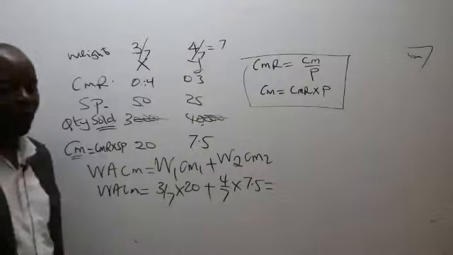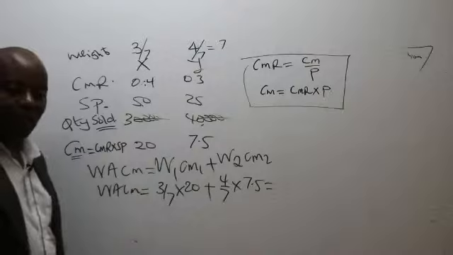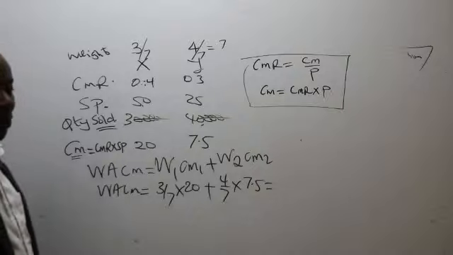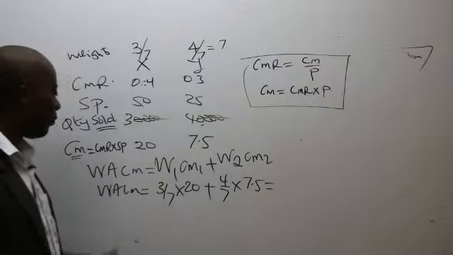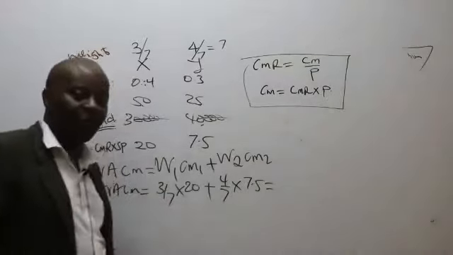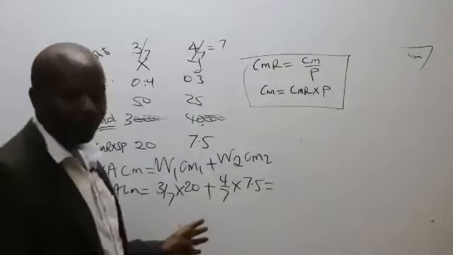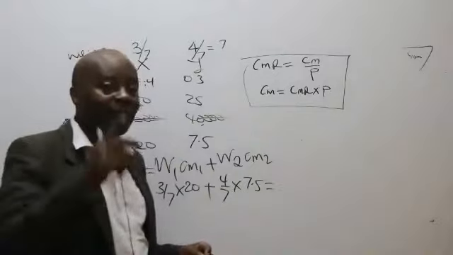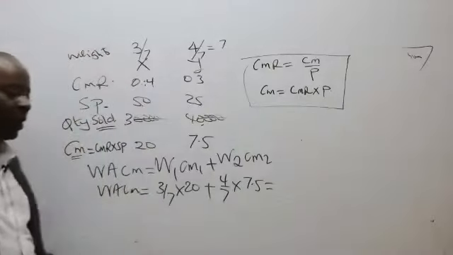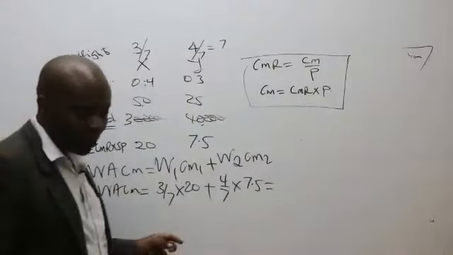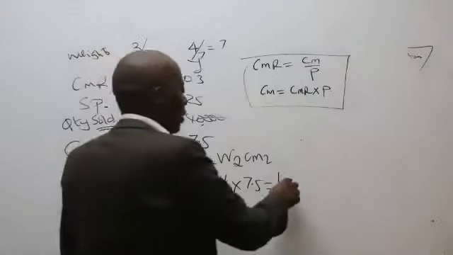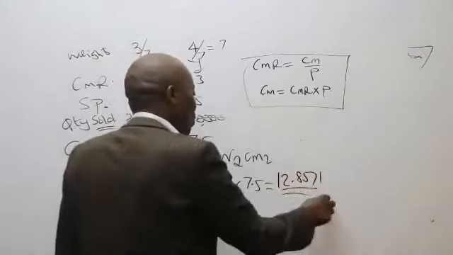We are doing the May 2014 question number 3C, and if you don't have it already, we have screenshotted the question and thrown it inside our WhatsApp group. Carol tells me 12.88. I don't buy that, because from experience you should know that WACM is one of those things that need many decimal places, like B in learning curves, which needs 4 or 5. So I expect many decimal places. I had 12.8571. Thank you.